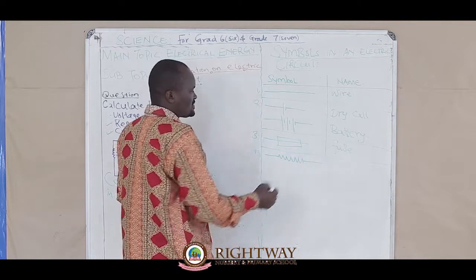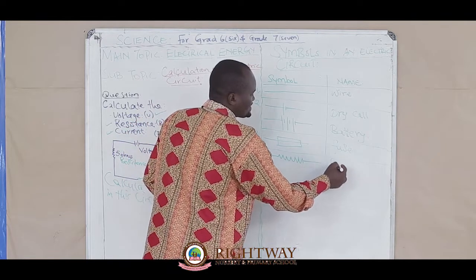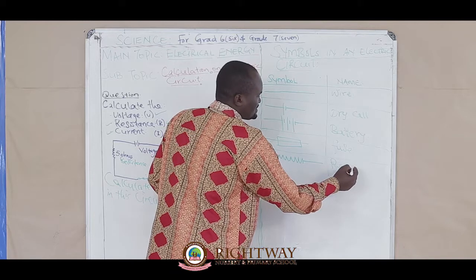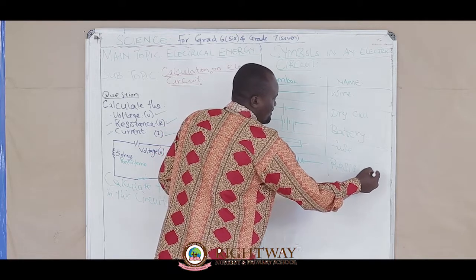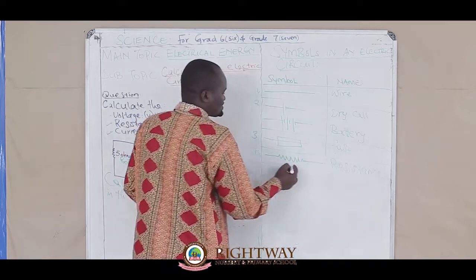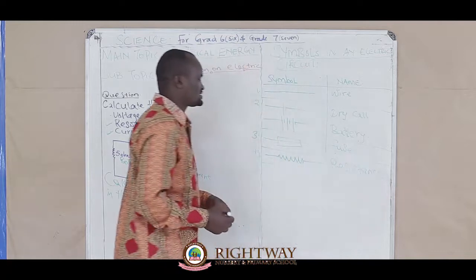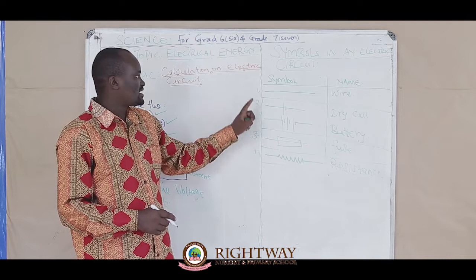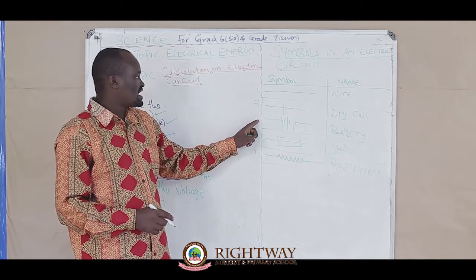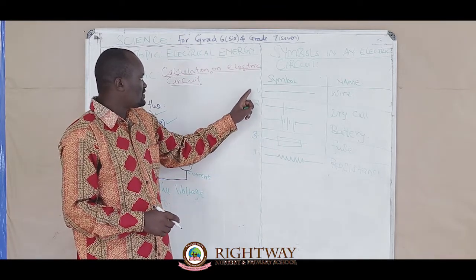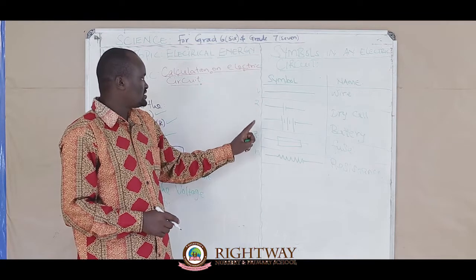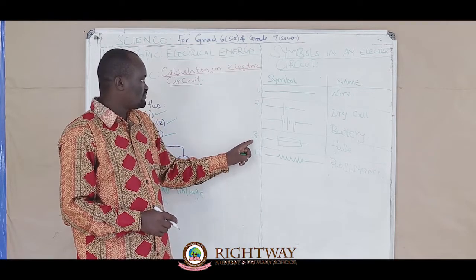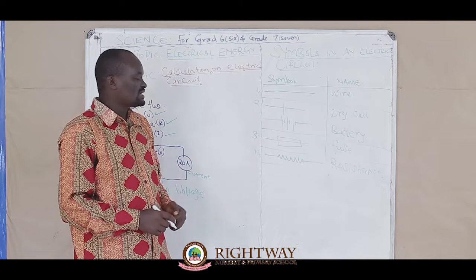What is this? This one is resistance. Now we have the wire, the dry cell, the battery, the fuse, the resistance.